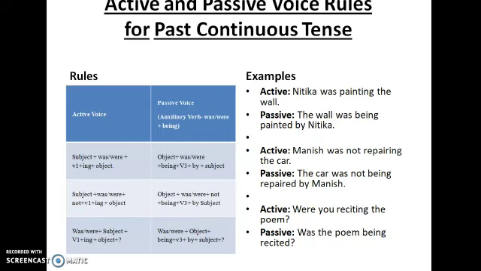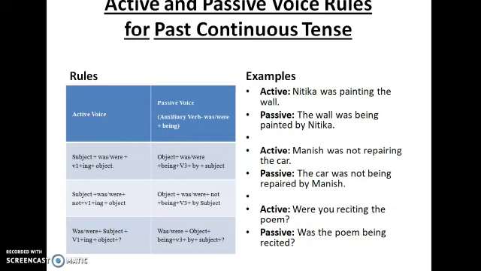The second sentence is a negative sentence. Manish was not repairing the car. Again, the object, the car, was not being repaired by Manish. You have to add a being to it. Just learn the rules and write the answers.